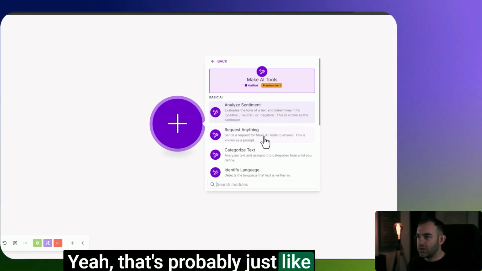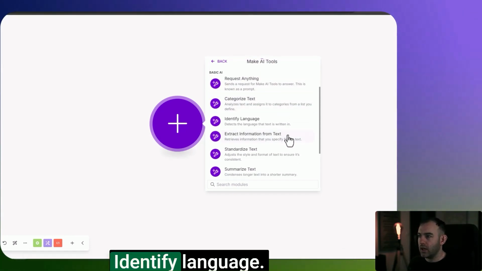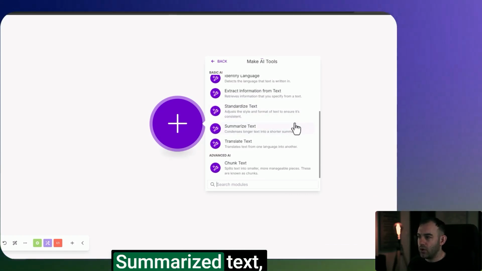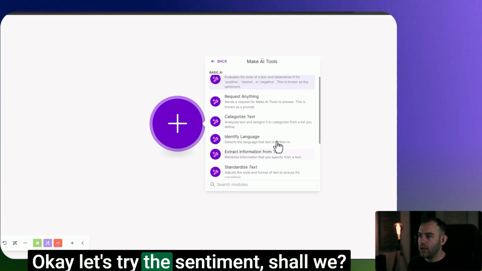Yeah, that's probably just like prompting with ChatGPT or something like that. Categorize text, identify language. That's pretty cool. Standardize text, summarize text, translate text, chunk text. Okay, let's try the sentiment, shall we?